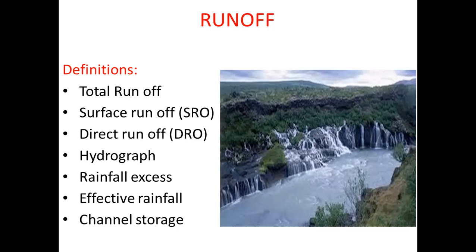So runoff is the sum of all the water which flows on the surface. Total runoff is surface runoff, interflow, that is which flows within the soil. Next is the base flow, that which flows within the soil but at the base level, the lower level. And then the channel precipitation, you can see this is a channel precipitation.